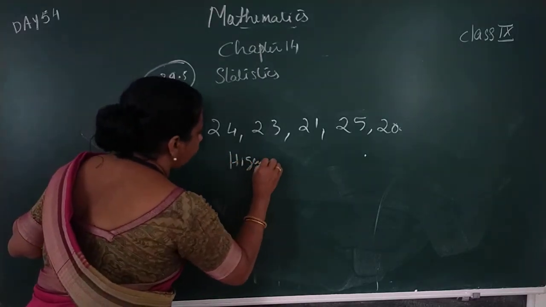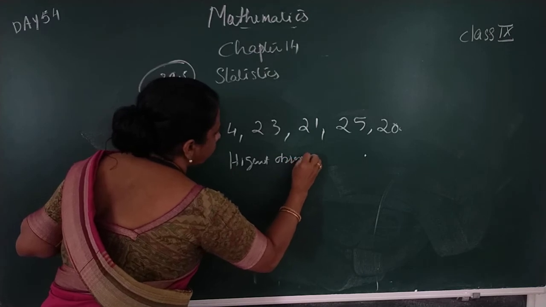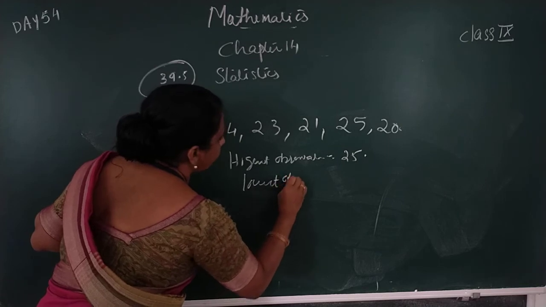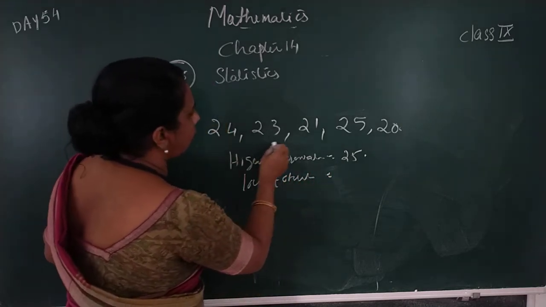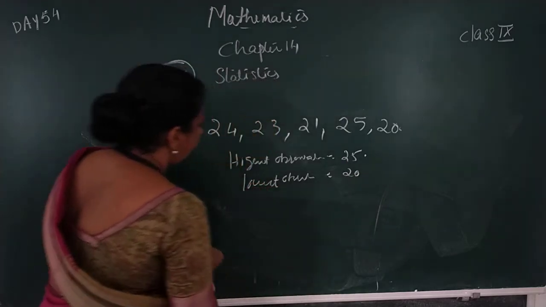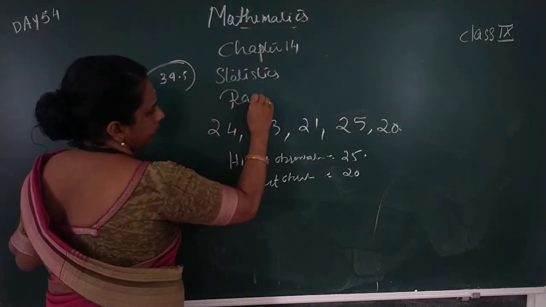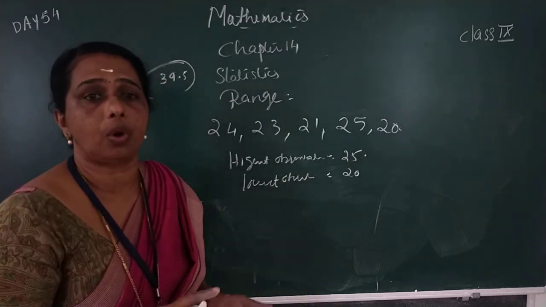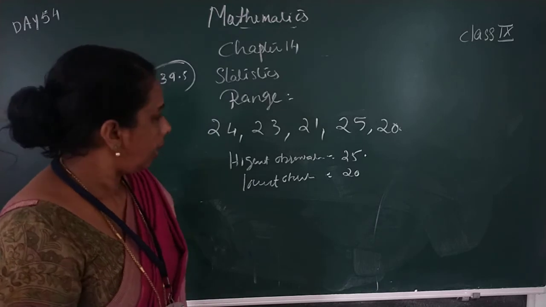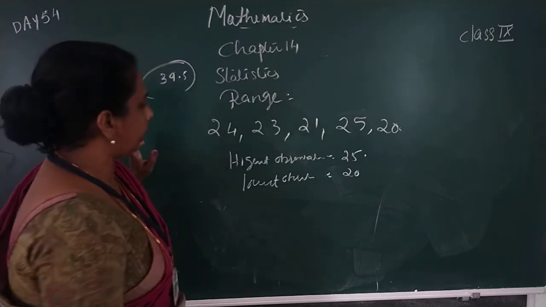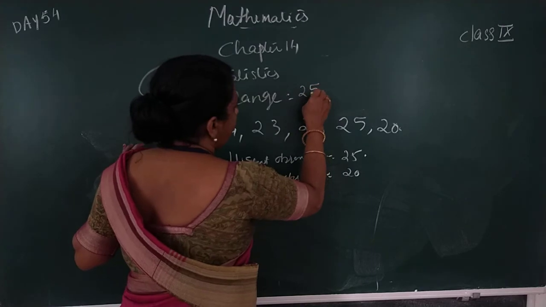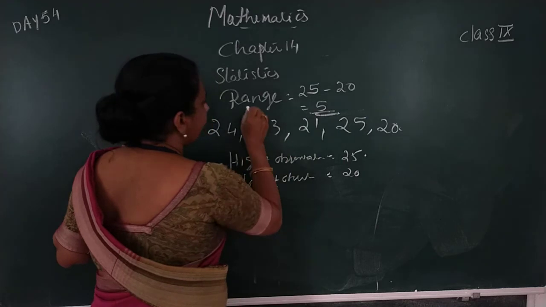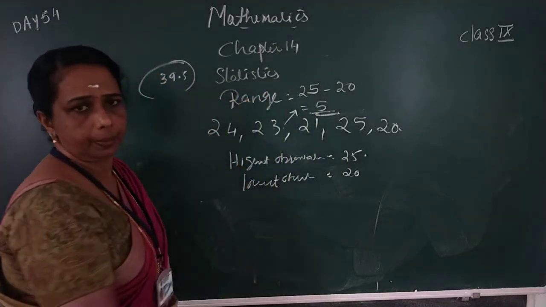The highest observation is 25 and the lowest observation is 20. The range is the difference between the highest and the lowest observation. Here the highest observation is 25 and the lowest observation is 20. Their difference is 5. Therefore, the range of this data is 5.